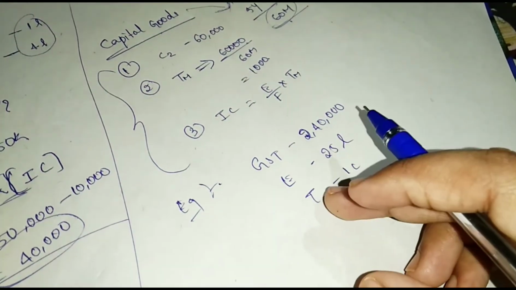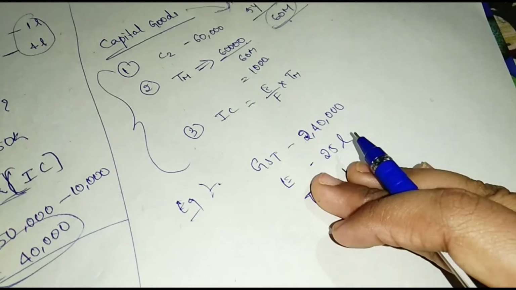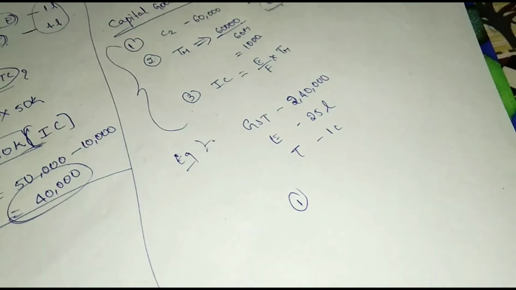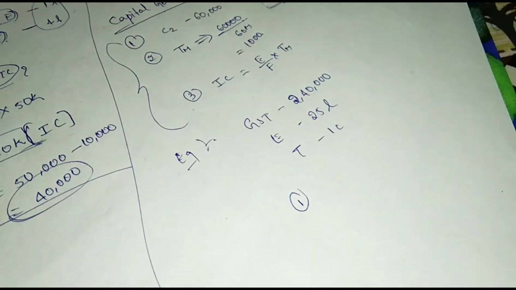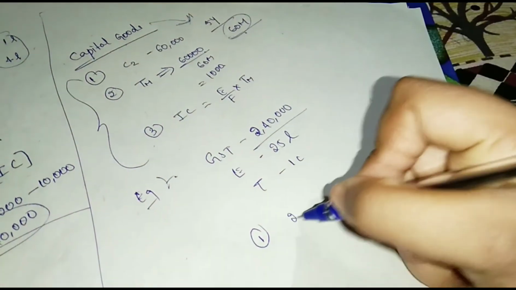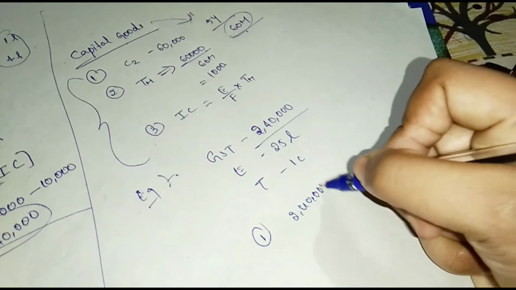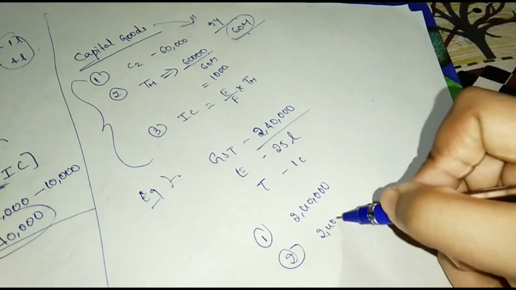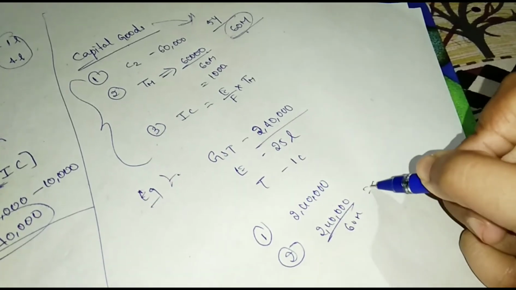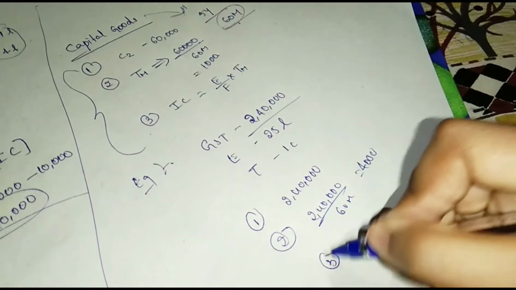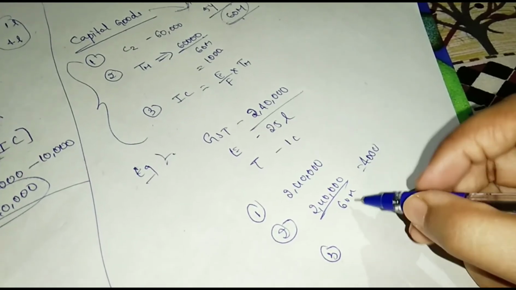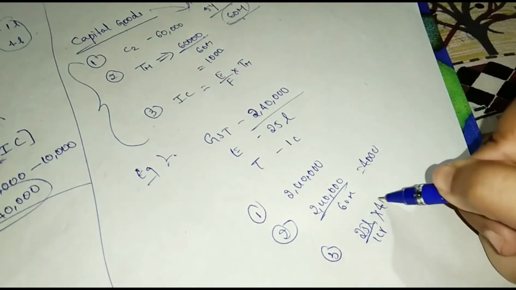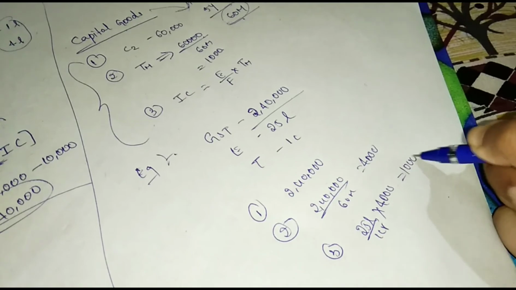Then compute the ITC to be reversed. That means the ineligible ITC for the month of December. First step, find out the common credit. That means 2,40,000. Second step, monthly common credit: 2,40,000 divided by 60 months, that means 4,000. Next, ineligible credit is E by F into monthly common credit. E means 25 lakhs divided by 1 crore into 4,000. That means ineligible credit is 1,000.